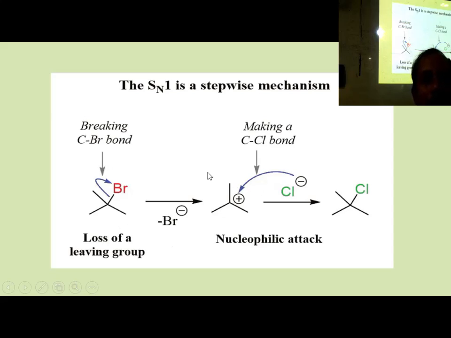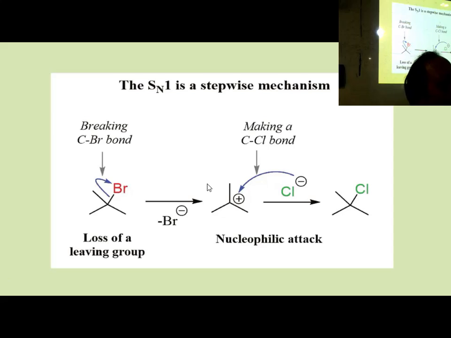So in this rate determining step, how many species are there? Only one. First of all, this Cl- is not taking part. There is no role of Cl-. First, Br- goes out. That is the only thing. So how many molecules are involved? Only one. So it is called unimolecular. That means the number of species involved in the rate determining step is called molecularity. So unimolecular means molecularity 1.